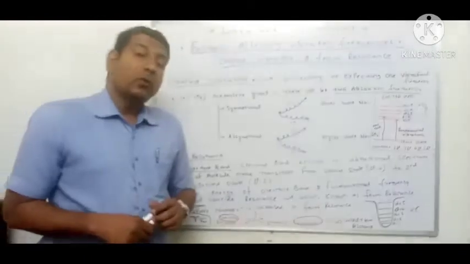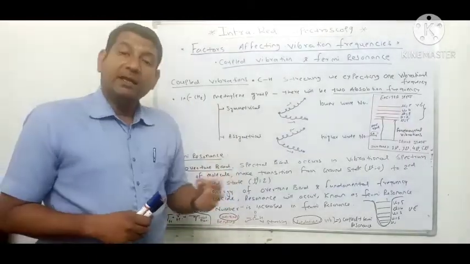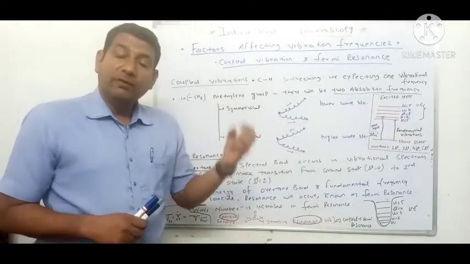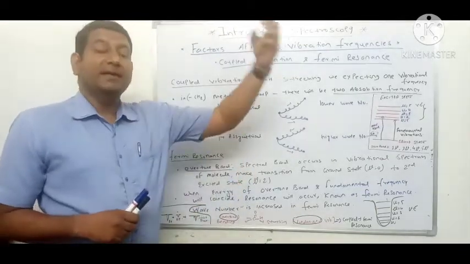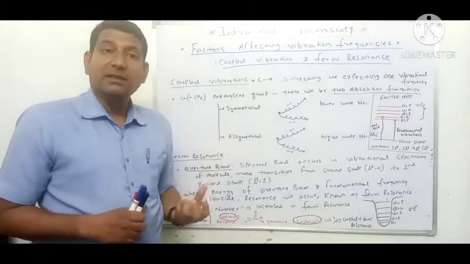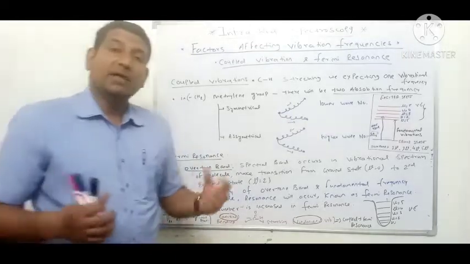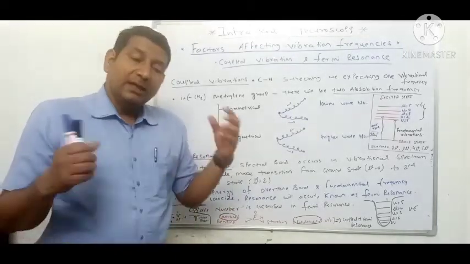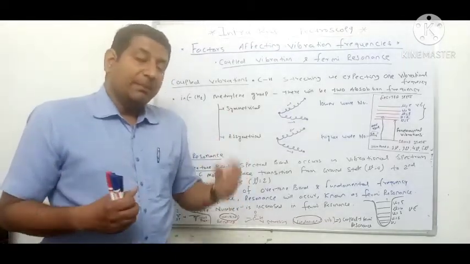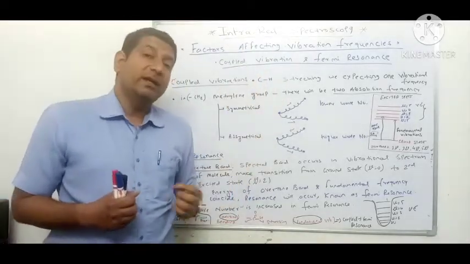In UV spectroscopy, we discussed that the electrons in the ground state absorb energy from the UV radiation and get into the excited state. Since UV radiation is a type of electromagnetic radiation associated with higher energy, there is a possibility of an electron jumping from the ground state to the excited state by absorbing UV radiation.